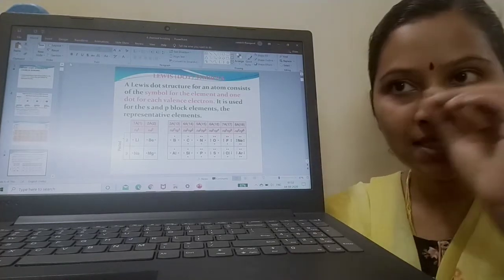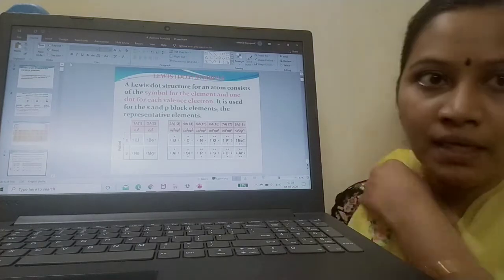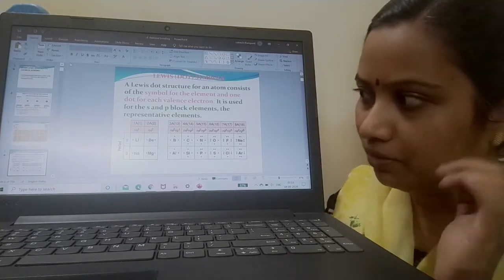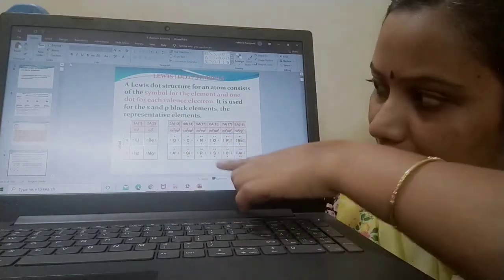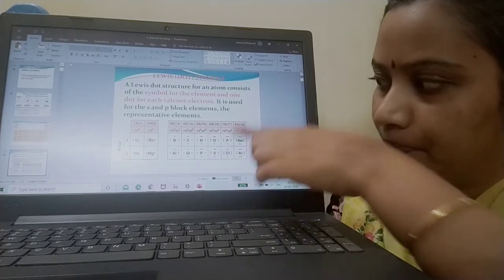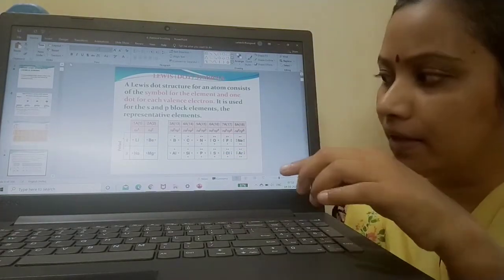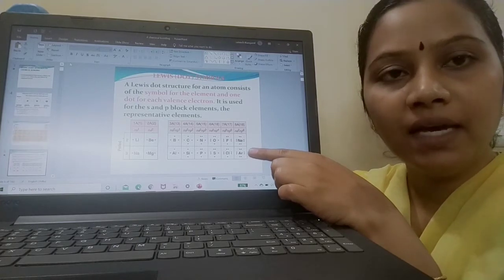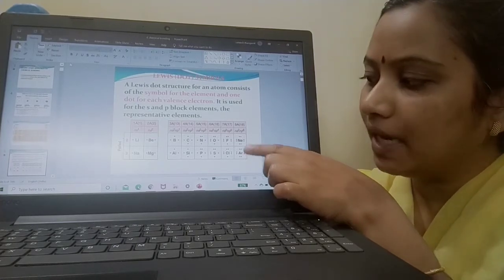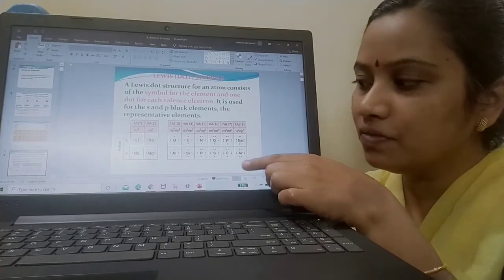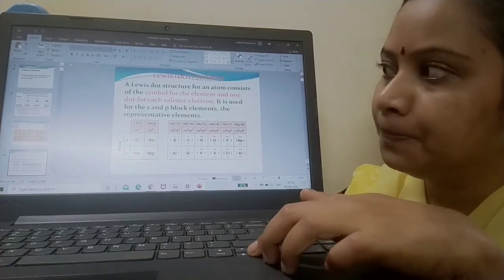You need to indicate the symbol of the element surrounded by dots, which indicate the number of valence electrons. Now these are the other examples: sodium, magnesium, aluminium, silicon, phosphorus, sulfur, chlorine and argon. See, argon is also a noble gas, correct? So how have they indicated argon's configuration? 8 configuration. Exactly like neon, you have to indicate 8 electrons surrounding argon.